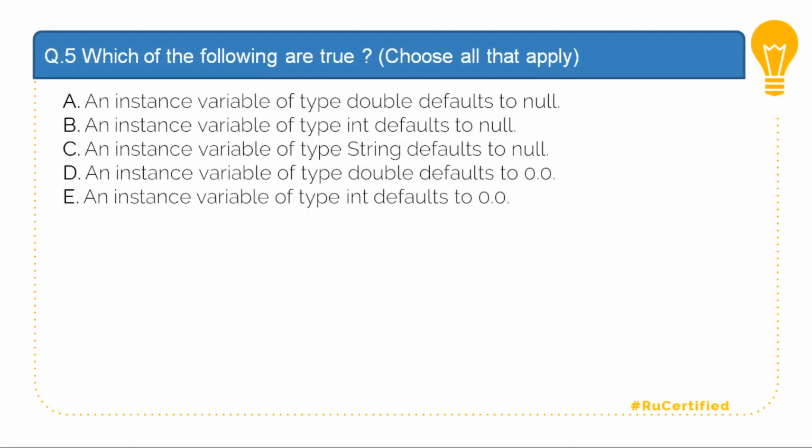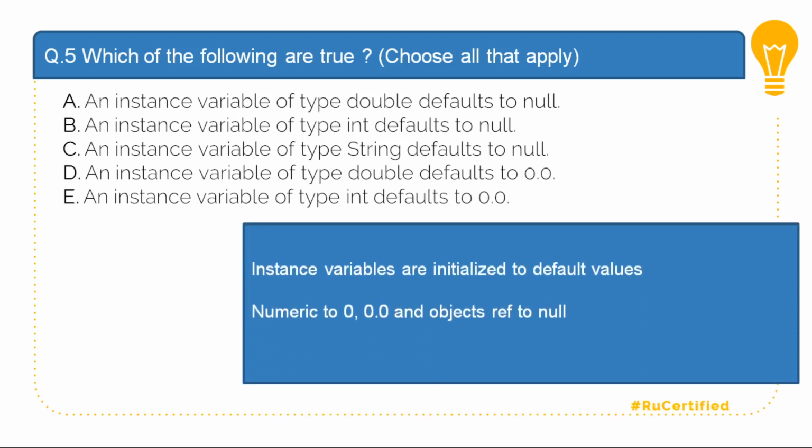Question number 5. Which of the following are true? Options: an instance variable of type double defaults to null. An instance variable of type int defaults to null. An instance variable of type String defaults to null. An instance variable of type double defaults to 0.0, and an instance variable of type int defaults to 0.0.